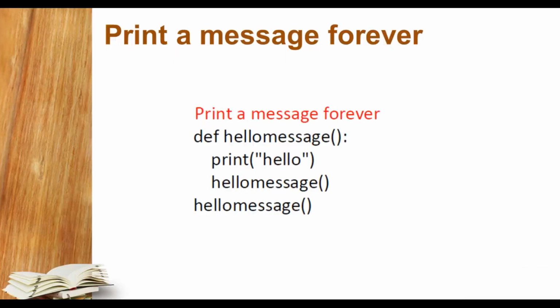So let's begin, students. The first part, as I taught you in an earlier video, is how to print a message forever using the recursion method. Here I have created a method, def hello_message, as the function name. I have not passed anything as an argument, and a colon starts the indent. It will simply print hello message, and inside the body I call the same function again. This function call statement will call the function again and again, infinite times. You can see that in the last statement I have used the function's own name.